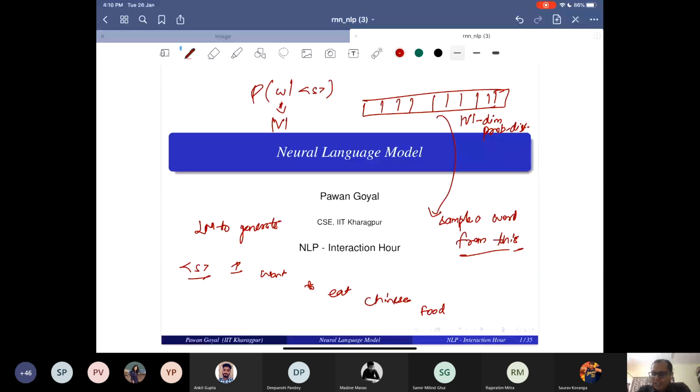As per the probabilities, how do you do that sampling? How would you sample a word from this distribution as per the probabilities? So we take the one with the highest probability that we have in our training set. No, no.